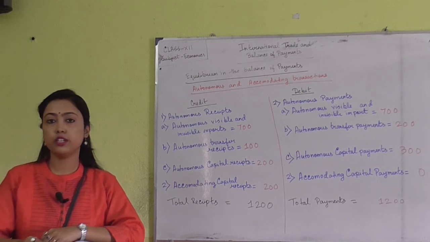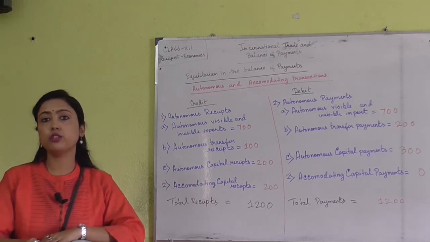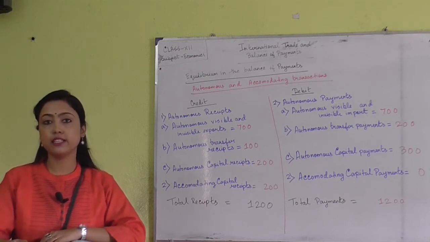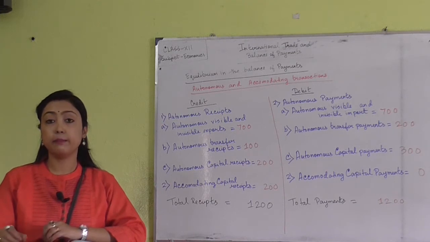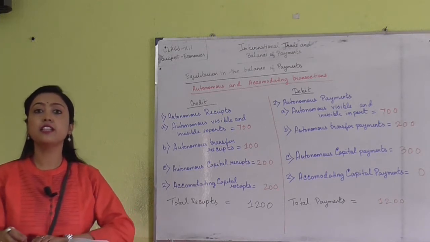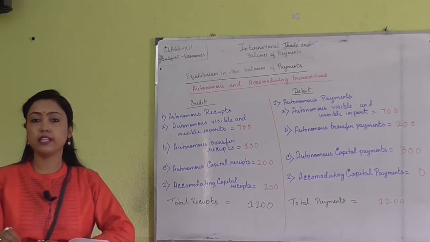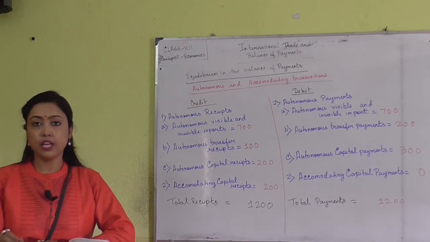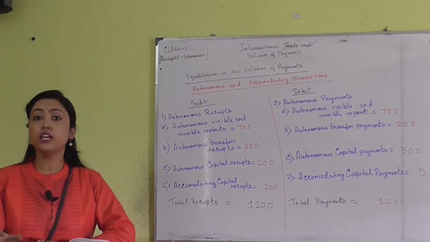Hello students, today I am going to continue with the chapter known as International Trade and Balance of Payments. Now I am going to start with the topic known as the equality in the balance of payments. According to the equality in the balance of payments, the balance of payment account is prepared when there is an equal balance between the debit items and the credit items. According to the nature of the double entry system of accounting, the balance of payment calculation is done, and when the debit side is equal to the credit side, the balance of payment is said to be equal.